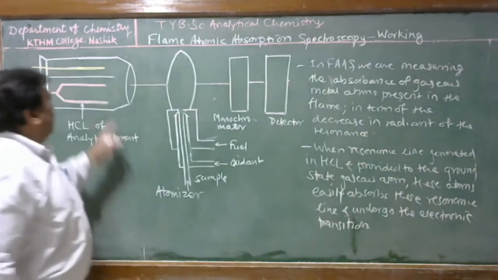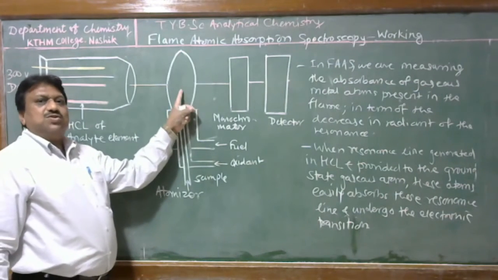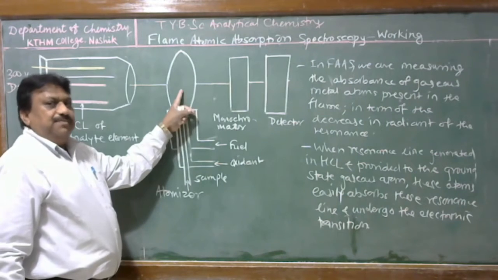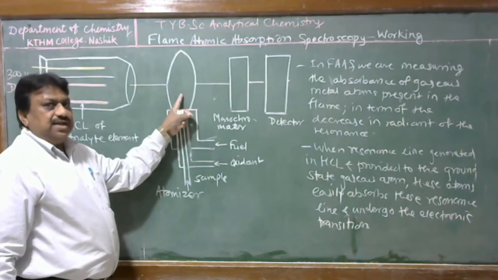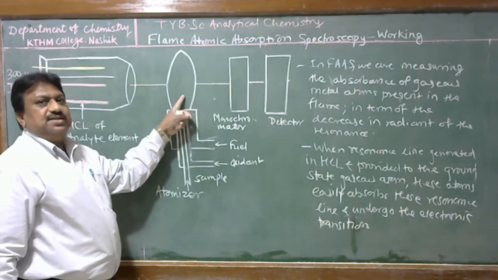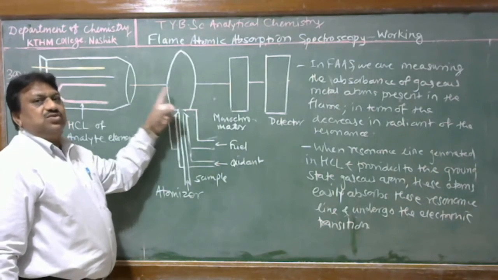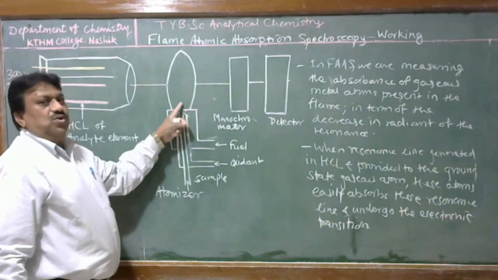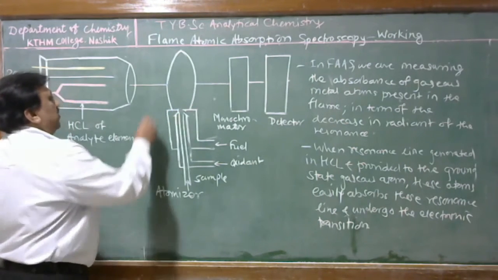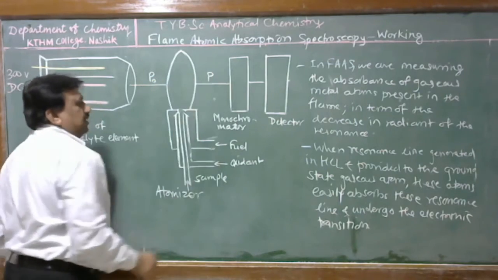Therefore, here the resonance line generated in the hollow cathode lamp, when it falls on the flame containing gaseous atoms, is easily absorbed by this analyte element because it is its own resonance wavelength, and therefore the intensity of this resonance line should get decreased.